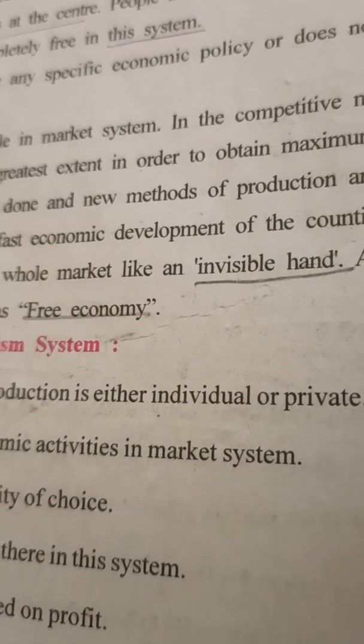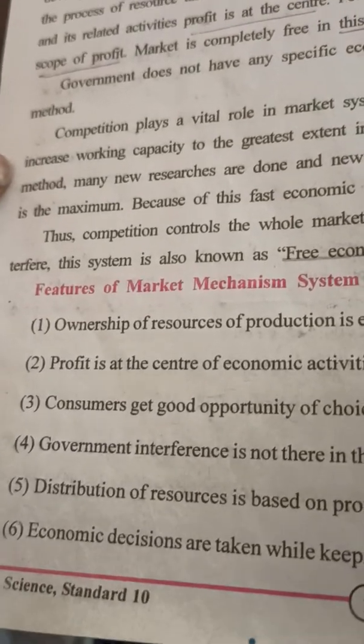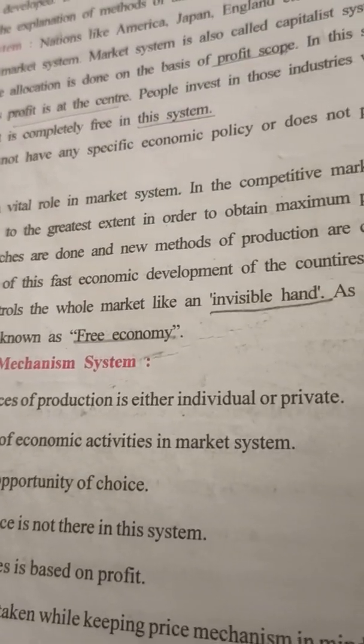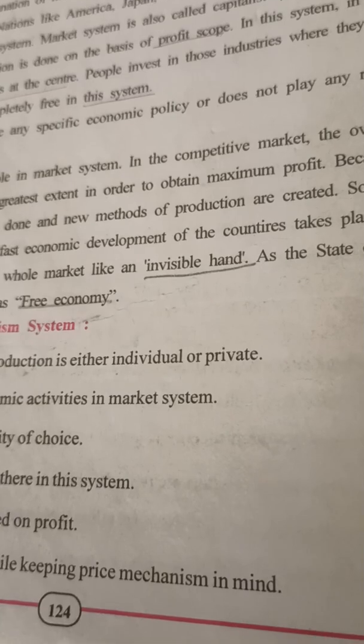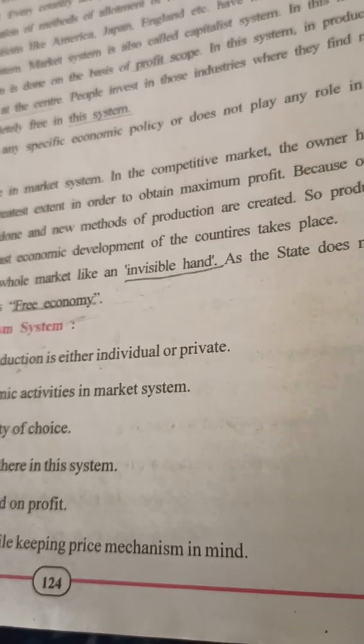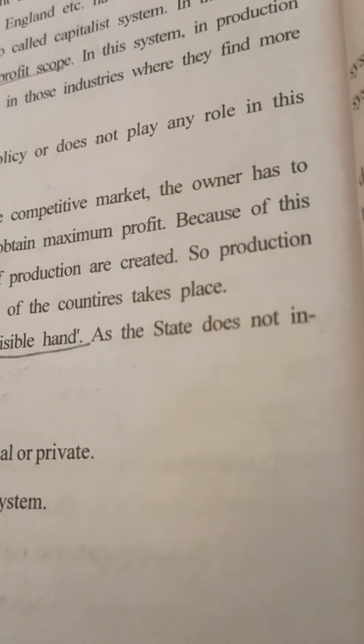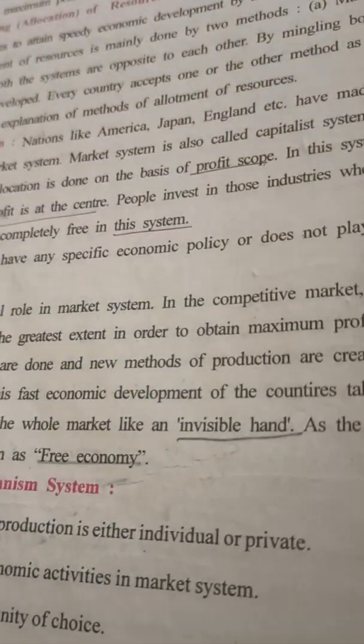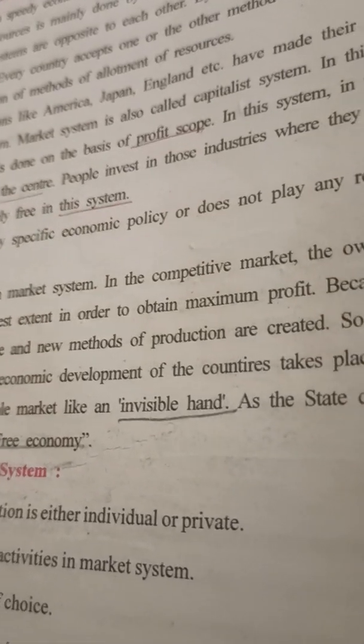The owner has to keep on increasing working capacity to the greatest extent. As I told you, what is their intention? To make profit. So they want to increase their working capacity.